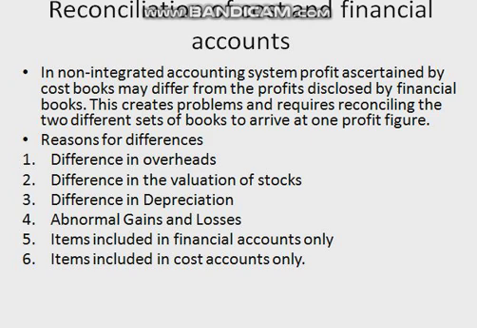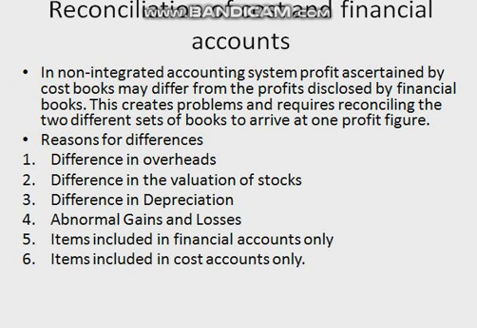The fourth difference may be due to difference in depreciation. The methods of providing depreciation adopted may be different in financial and cost accounts. In financial books, the method adopted is in the light of income tax requirements, while in cost accounts it is adopted on the basis of actual usage of fixed assets. Thus, there will be a difference in the results of the two sets of accounts. Another is difference due to abnormal gains and losses.